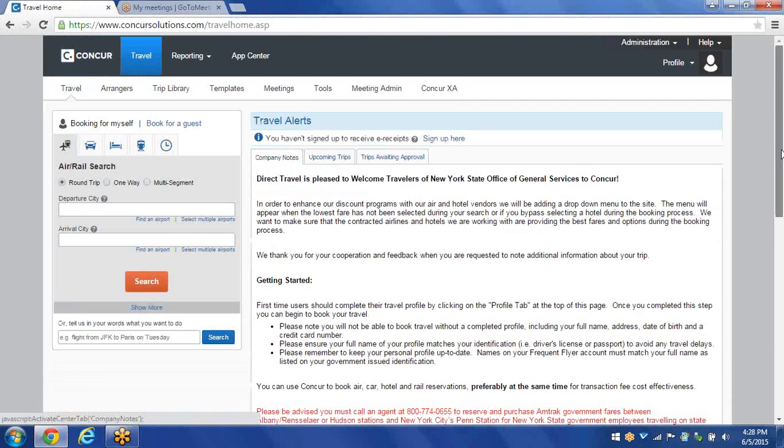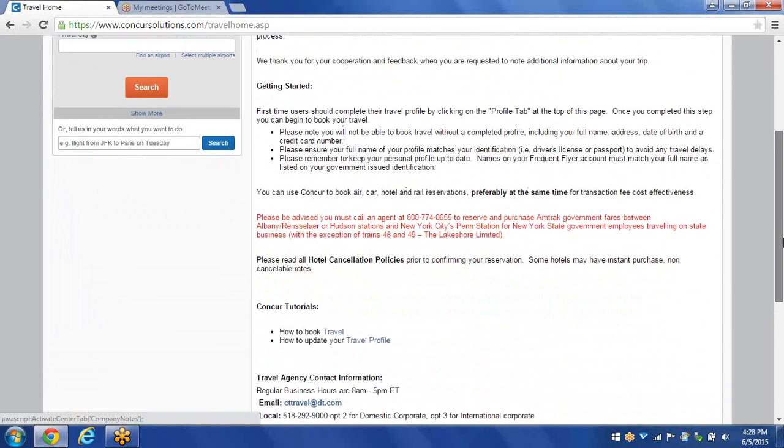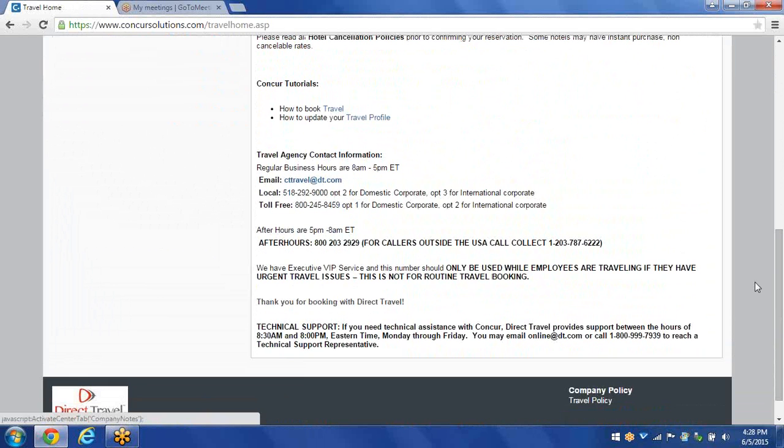Very quickly, one last thing. Just remember, on the company notes page at the bottom of the page, if you have any questions about anything about your existing travel or even the Concur website, feel free to contact the numbers right here that are located on the bottom of the page in your company notes.